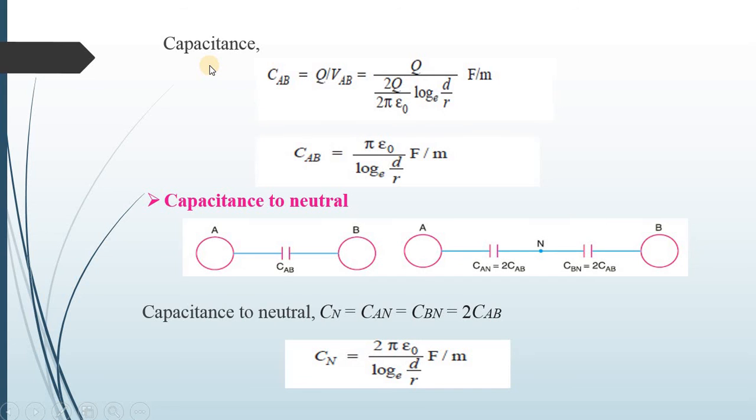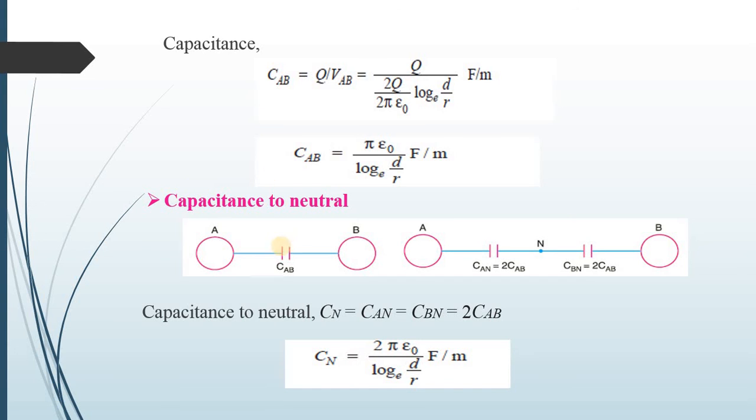So capacitance is given by C is equal to Q upon V. So CAB is equal to q upon VAB. So putting the value of VAB, q upon 2q upon 2 pi epsilon 0 log to the base e d upon r farad per meter. In that condition, this q gets cancelled and this 2 gets cancelled. So CAB is equal to pi epsilon 0 upon log to the base e d upon r farad per meter. So this is the capacitance between conductors. So now we have to find out the capacitance to neutral.